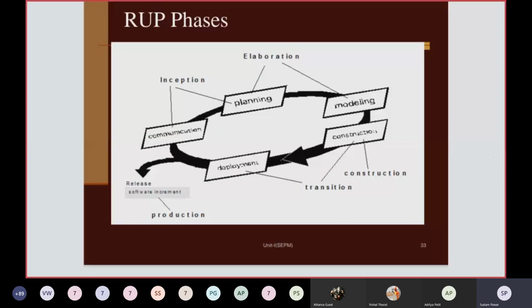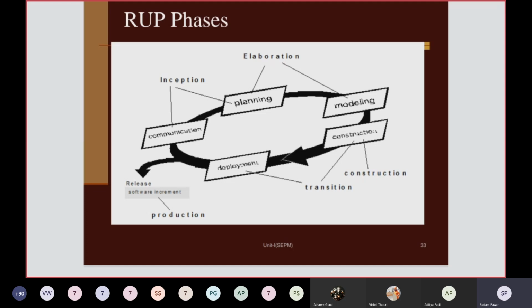Then moving towards the actual phases of the RUP, Rational Unified Process. We'll see these phases in detail, but before that you should know the diagram, because this diagram is shown in the form of the spiral model. RUP has four important phases, and a fifth phase, production, is also considered.